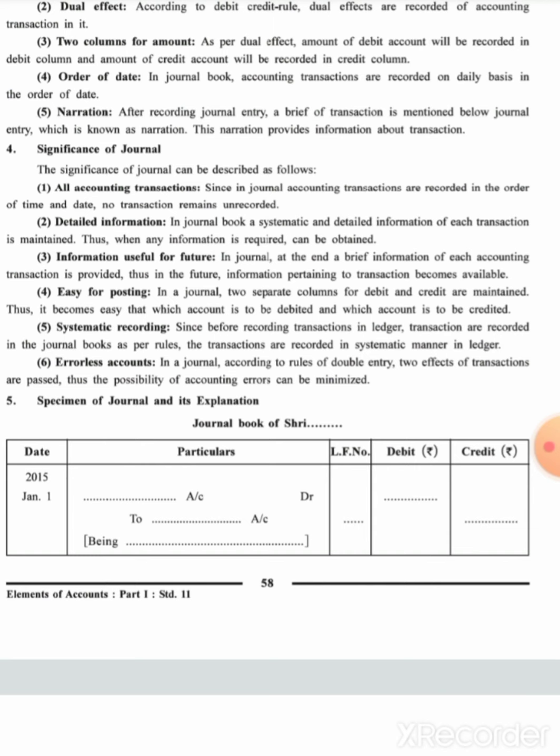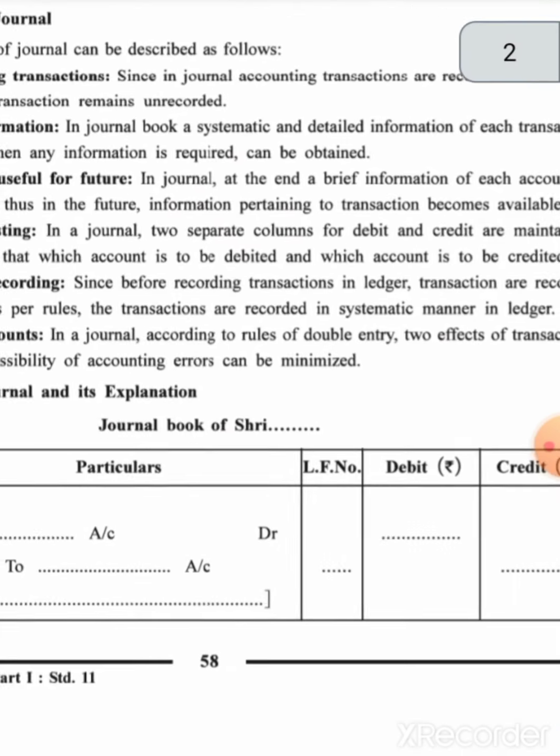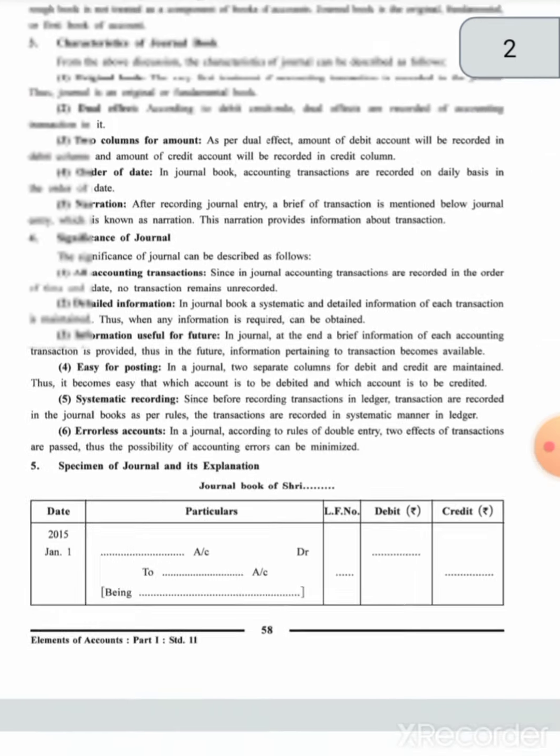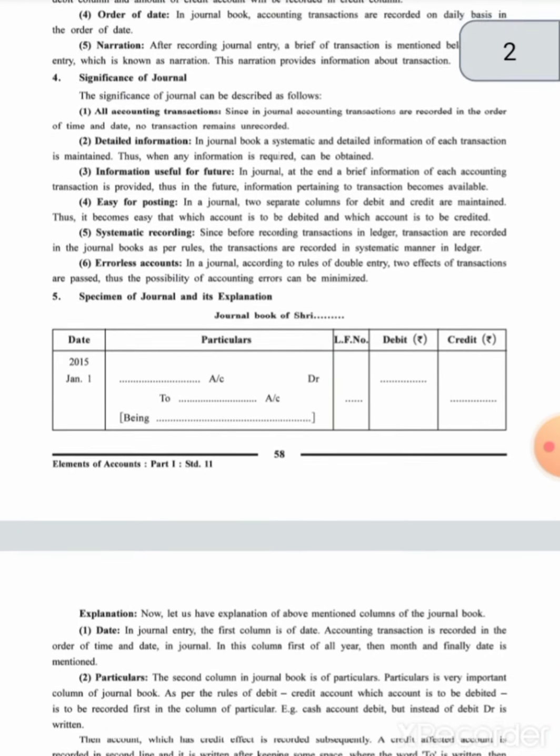For example, during a month I purchased goods 20 times. Then it is quite tough for me to find those 20 entries in the journal. So I prepare an account of purchase, and whatever page number I have prepared that account of purchase on, I write down that page number over here, as the LF number. I hope you understood this. We'll continue with the next topic in the next video.